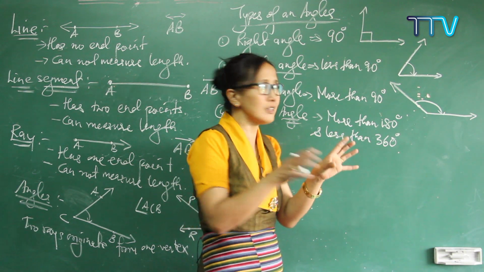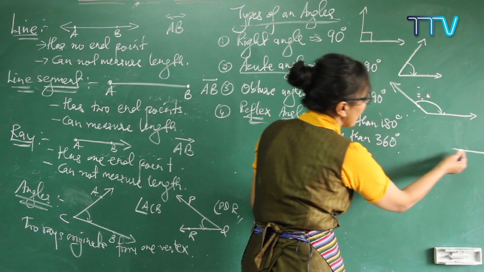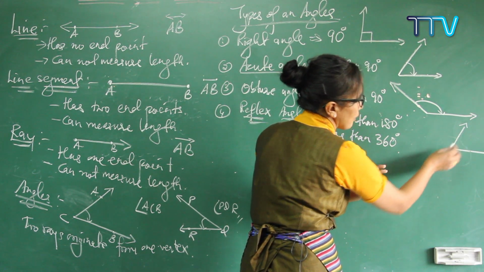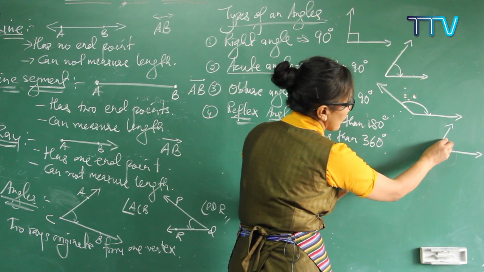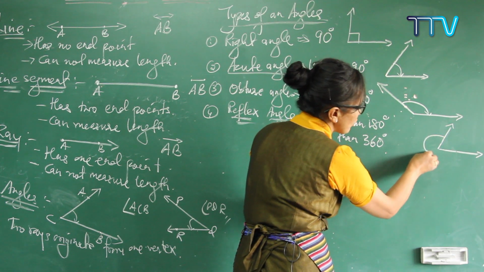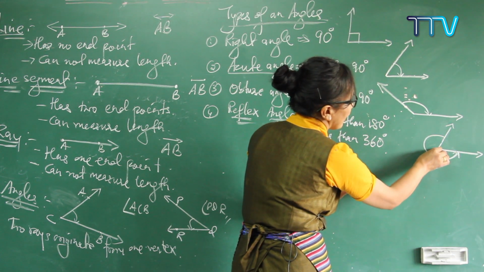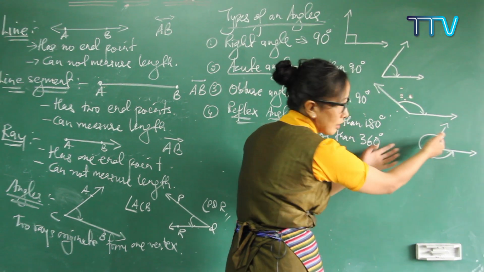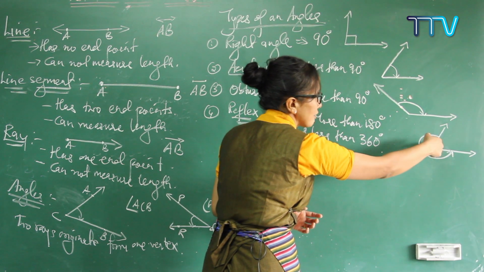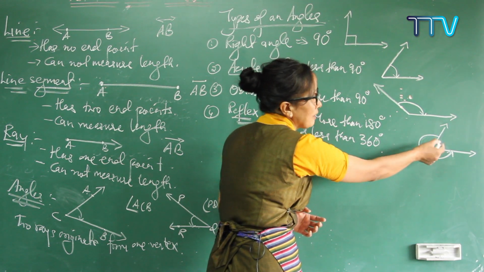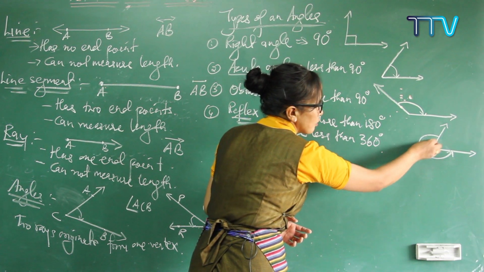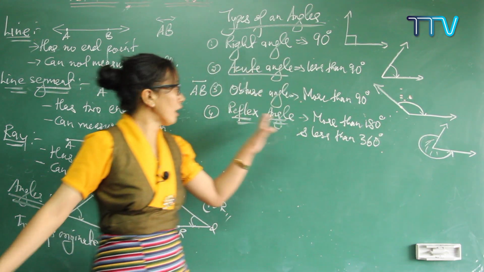What kind of angle is this? Again, the first ray is this one. If it is an acute angle, this whole thing is your complete angle, and this part is the acute angle. The remaining part, from here to here, the angle forming outside, the outer part, is called a reflex angle. The whole is 360 degrees. It is less than 360 degrees, but more than 180 degrees. So this angle is called a reflex angle.